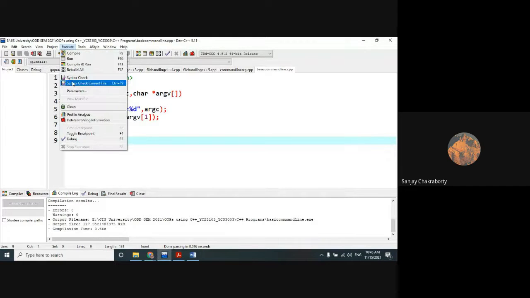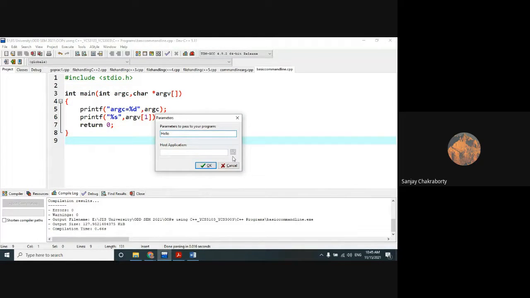Suppose I have given some more inputs in the parameters, suppose hello world. After giving a space, this is very important. This blank space is very important here, because the blank space distinguishes that this is argv1 and this is argv2. That means you have given two command line arguments separately.